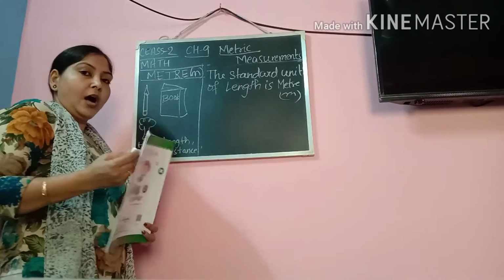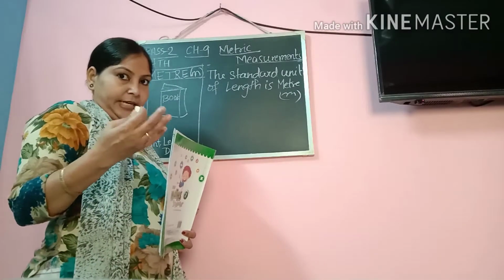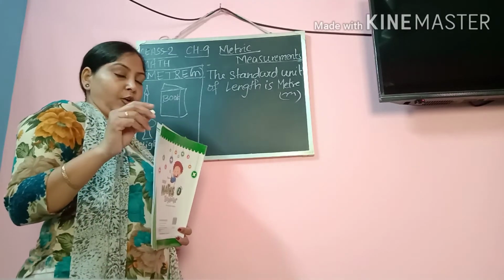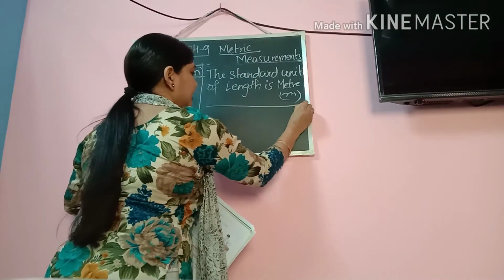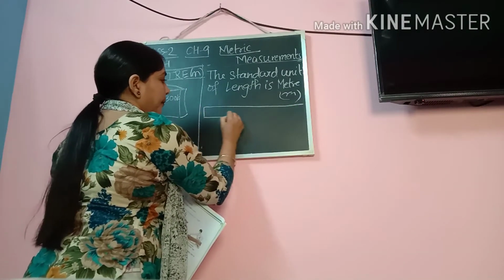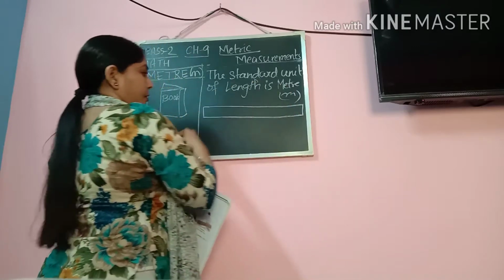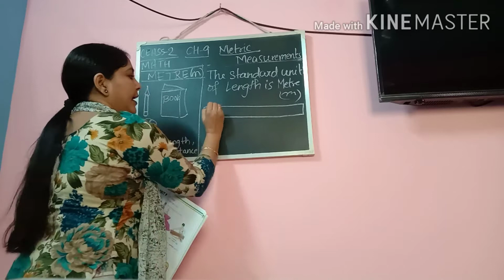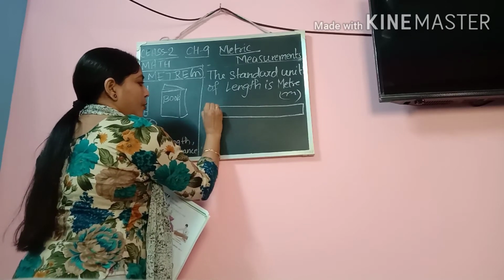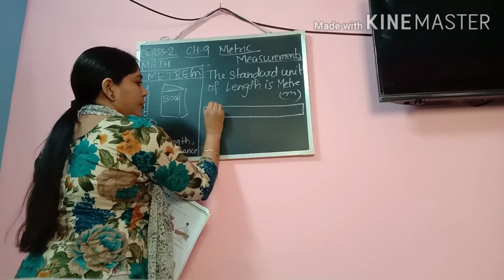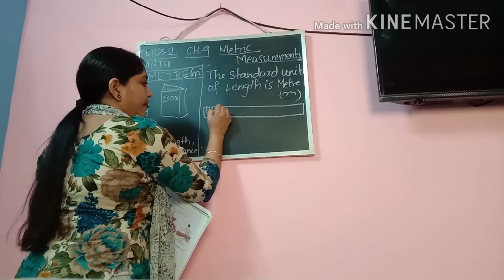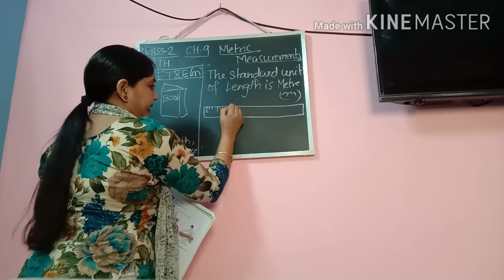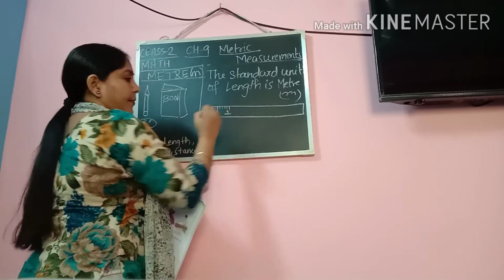Now we are trying to understand how to measure the length of any object. So here you can see this is the scale I am trying to draw here. The scale starts with 0, then there are 1, 2, 3, 4, 5. 5 will be a little longer. 6, 7, 8, 9, 10. So here I am writing 1.